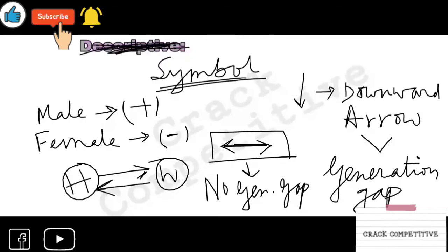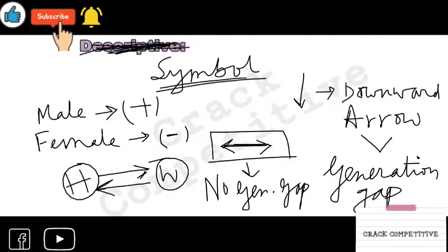Male is denoted by plus, female is denoted by minus. Husband and wife is a double arrow. Single means one arrow or a dash. Whatever you say, you can use both as no generation gap. Downward arrow is generation. These are all basic things.